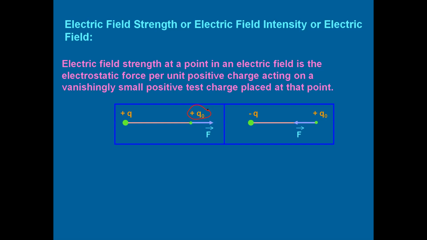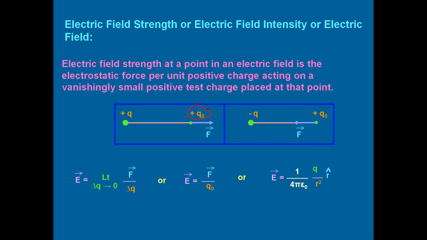According to Coulomb's law, we already studied the equation for force is K Q1 Q2 by R square. K means it is 1 by 4 pi epsilon 0. Hope all of you remember that equation. So to find electric field, we can use the equation F by delta Q, where the test charge has to be vanishingly small. So we get an expression for electric field due to a point charge as 1 by 4 pi epsilon 0 Q by R square into R cap.